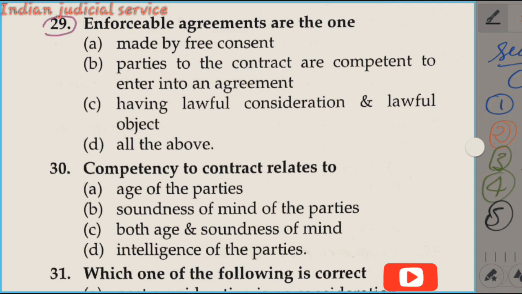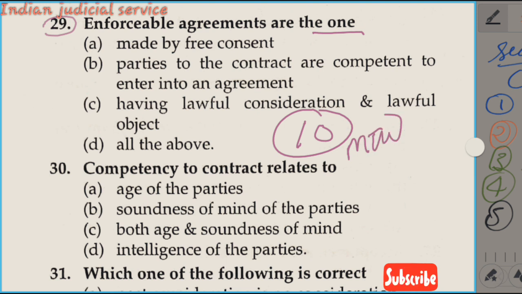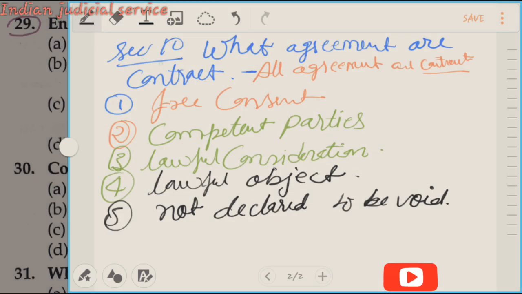Question number 29. The enforceable agreements are the one. This question is directly related to section 10 of the Indian Contract Act. Section 10 deals with what agreements are contracts. This is very important, one of the most important sections of the Contract Act. Now we discuss here. Section 10 deals with what agreements are contracts.